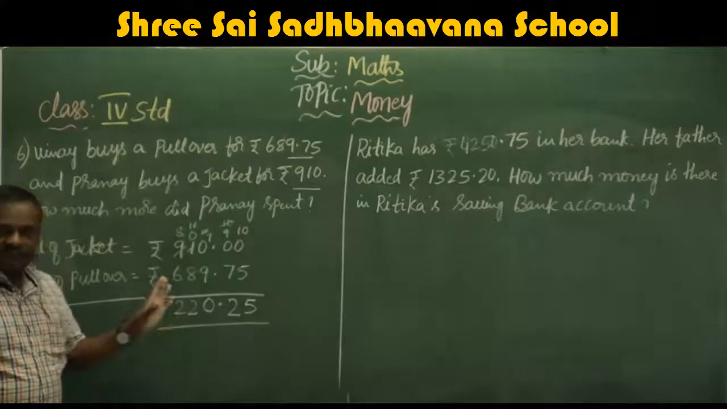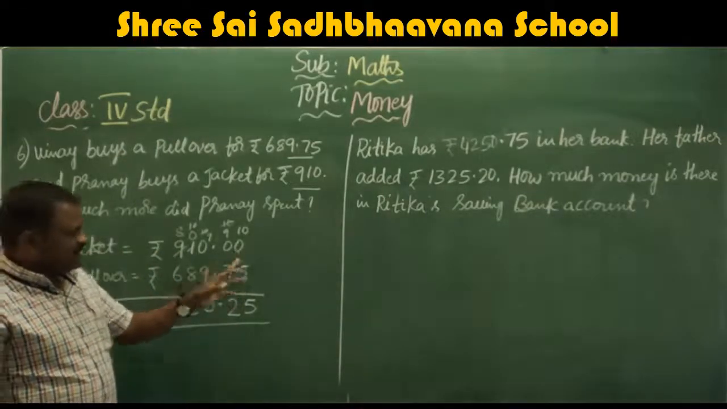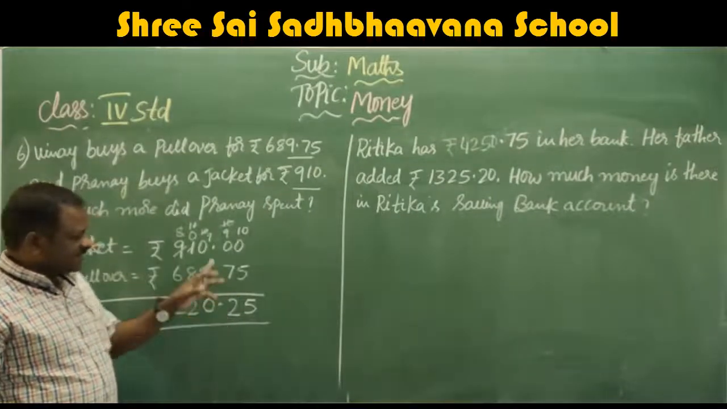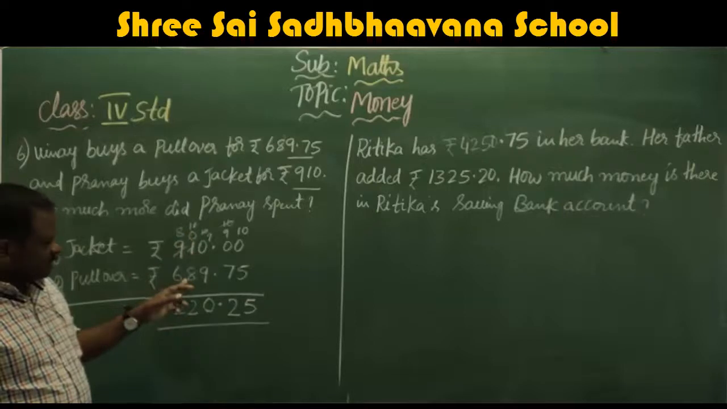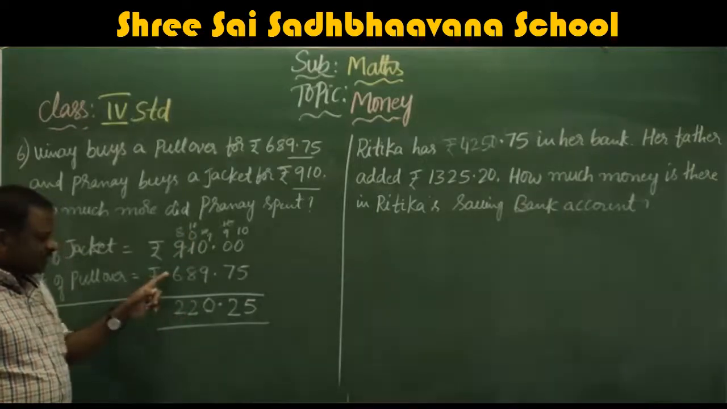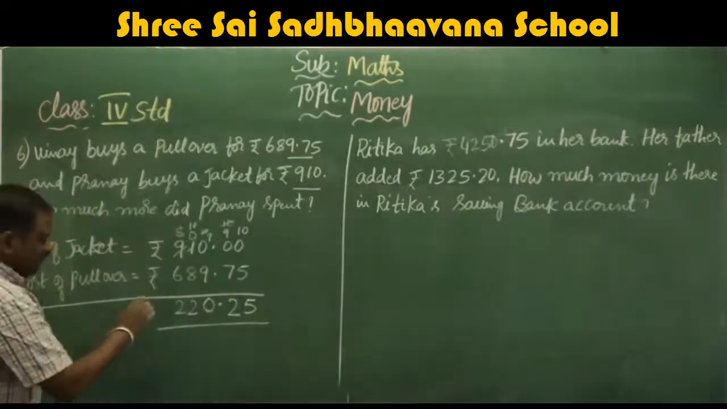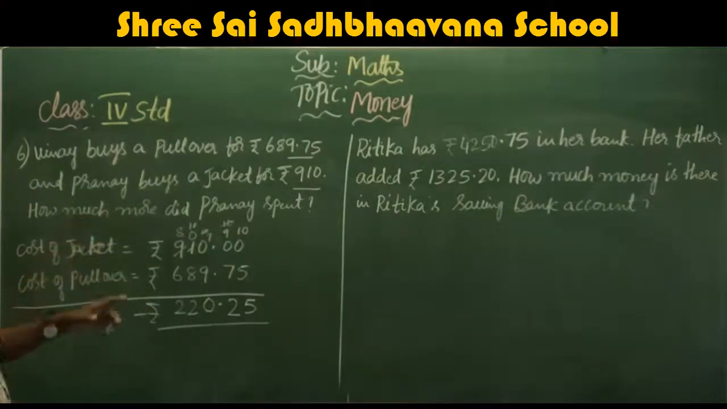If you want to cross check what I have already told, add these two, you will get this one. 5 plus 5, 10, carry 1. 7 plus 2, 9, plus 1, carry 1. 1 plus 9, 10, carry 1. 8 plus 2, 10, plus 1, carry 1. 11, carry 1. 6 plus 2, 8, plus 1, 9. So this is the difference or more paid by Pranay.